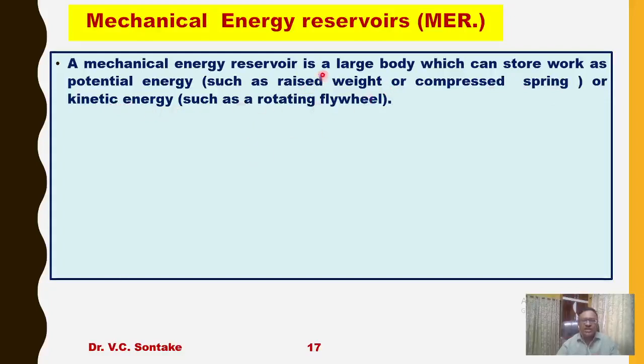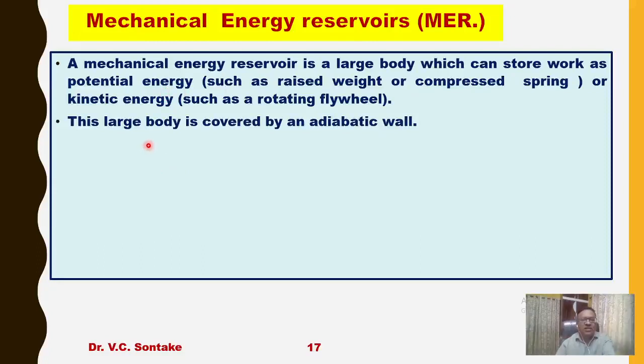So a mechanical energy reservoir is a system which is able to store mechanical energy in the form of potential energy or kinetic energy. And this large body is covered by an adiabatic wall. So during storing of mechanical energy, no heat transfer can take place across the mechanical energy reservoir because its walls are adiabatic.